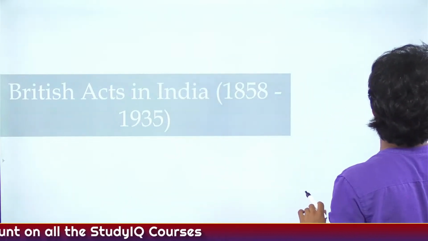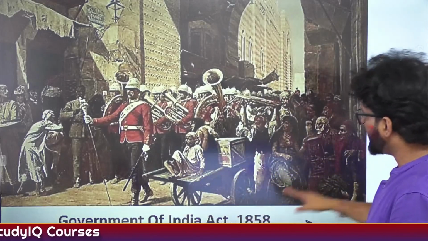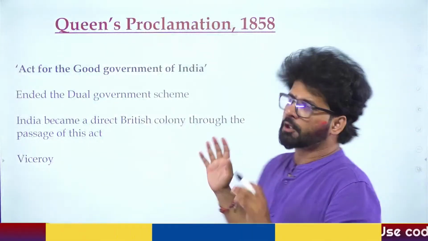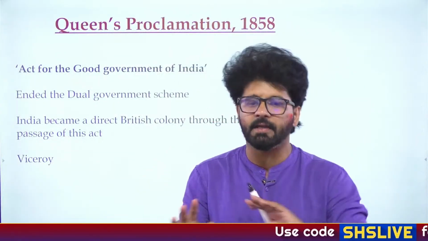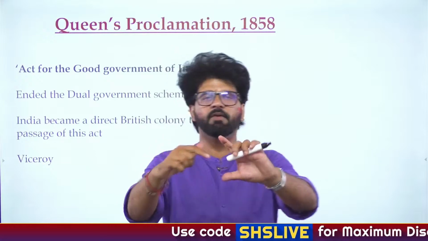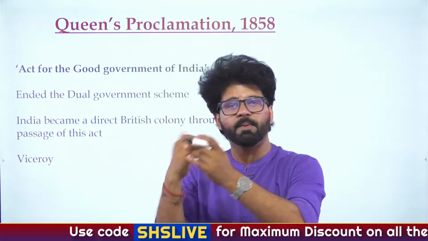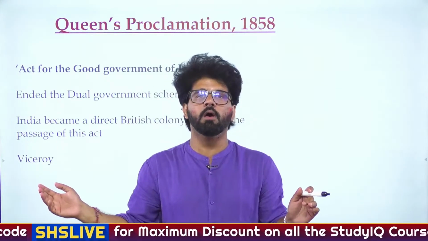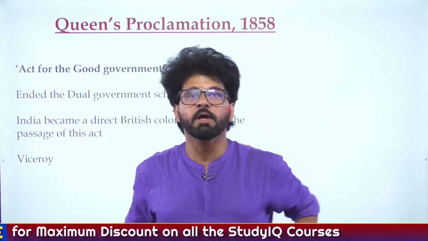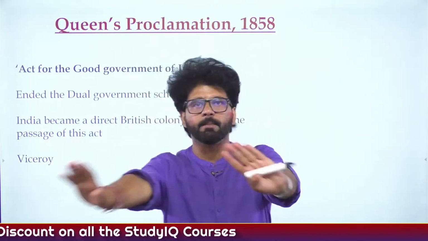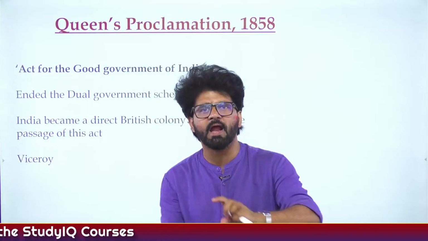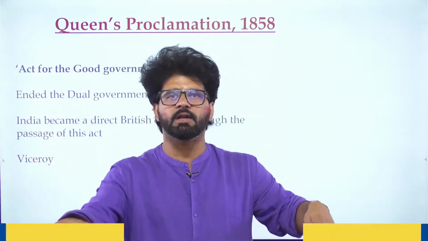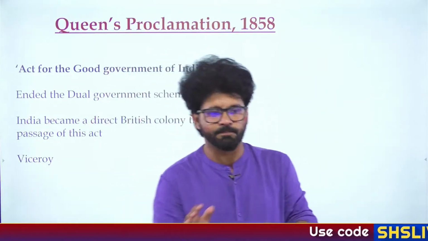So let's start our discussion without wasting any time. Government of India Act 1858, Queen's Proclamation 1858. Yesterday we talked about all these terms. When you're talking about the Regulating Act, the British Crown and British Parliament are trying to regulate the company's affairs in India. When you're talking about the Charter Act, they are renewing the company's charter in India, mostly for 20 years, right?